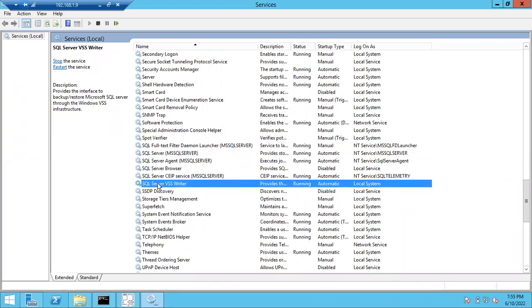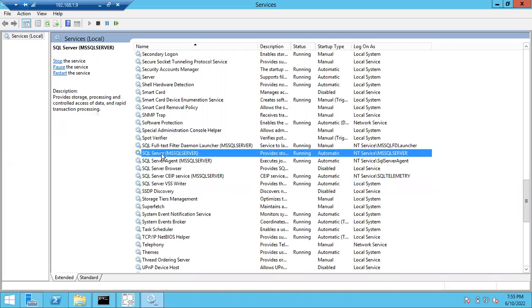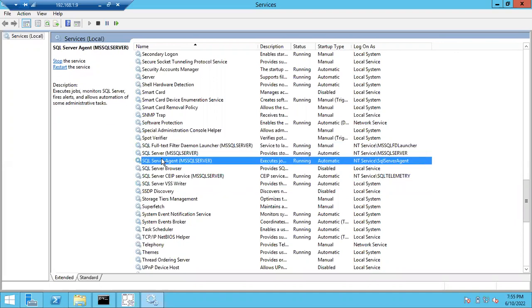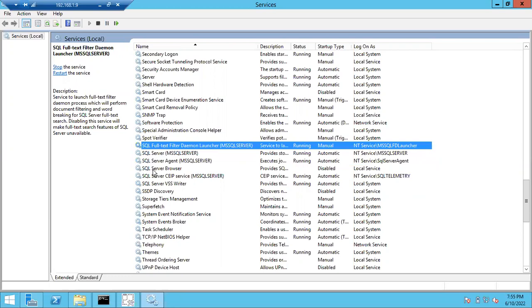Very quick question. I installed one instance, I got this many services, right? If I install two instances, how many services will I get? I want the answer in the chat. Don't tell me the answer out loud, send a direct message to me and tell me the answer. How many services will I get if I install two instances? For one instance, how many services did we get? 1, 2, 3, 4, 5, 6, right? For two instances, how many services will I get? You have to send a direct message to me. Don't answer this out loud.